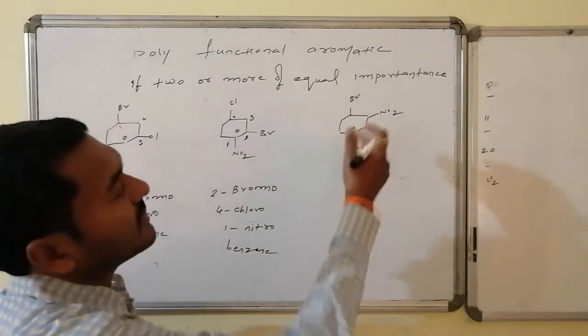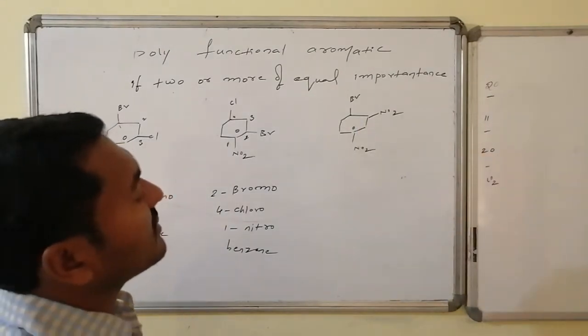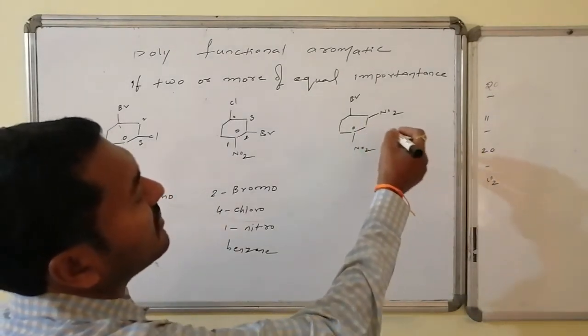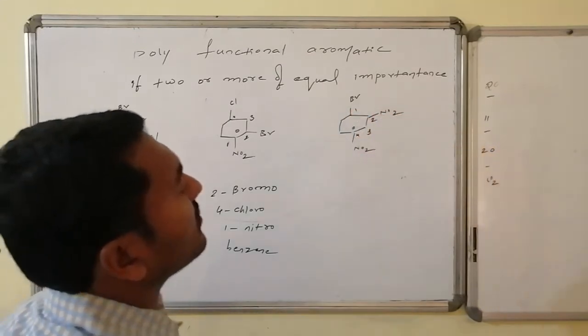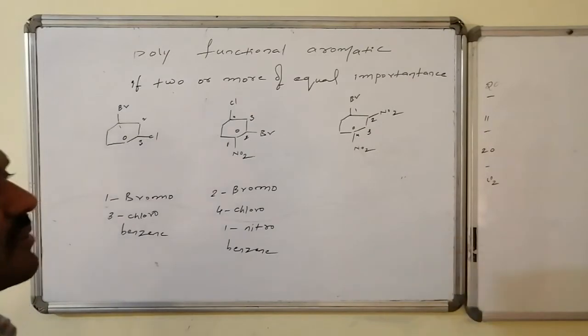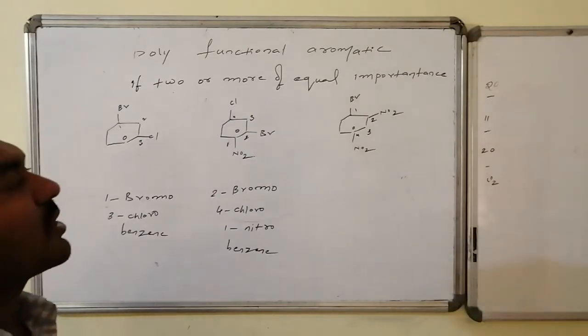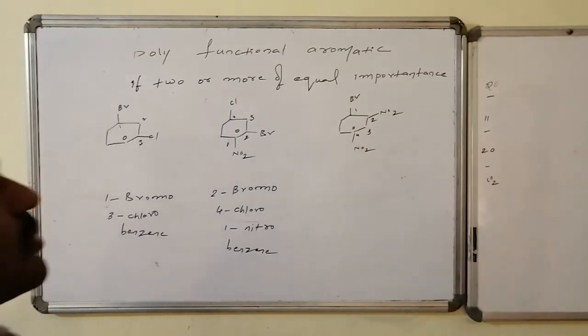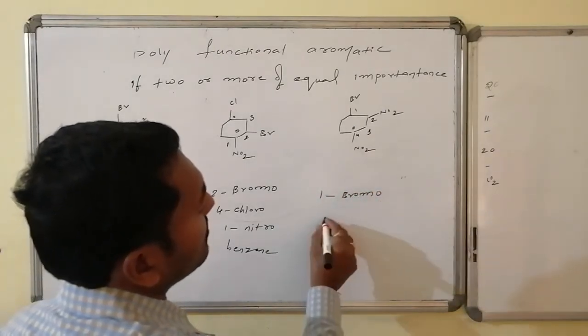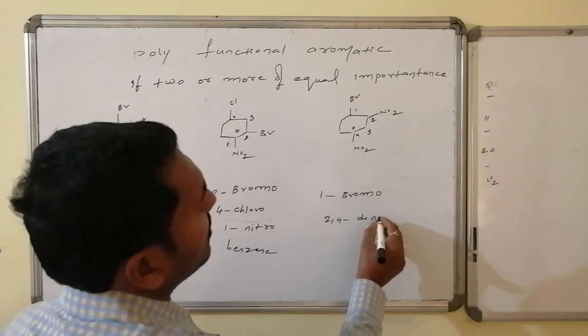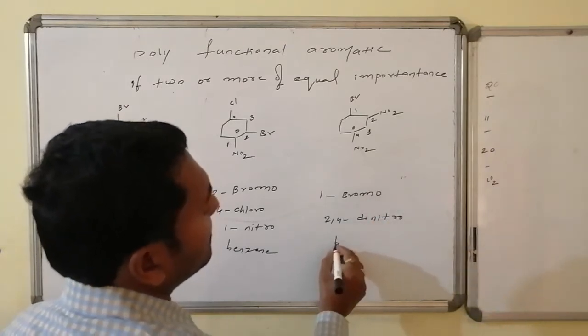Now let us come for this case. All are having equal importance. Whereas here in this case, bromo, nitro, in this way it is going to be getting the least sum rule validation. Hence it is 2,4-dinitro, 1-bromo, 2,4-dinitro, benzene.